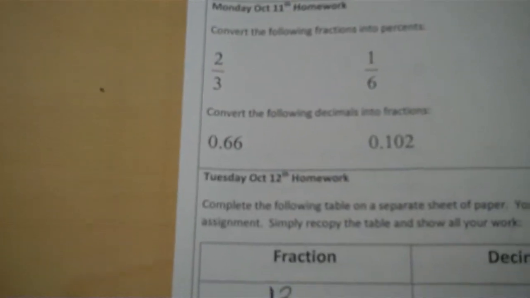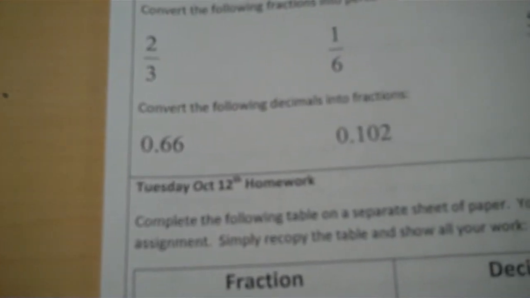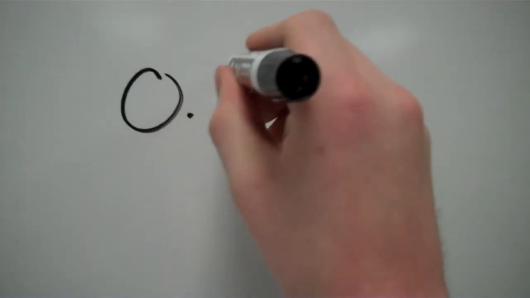Let's take a look at our next problem. These are problems that we saw back in our other unit. We were converting decimals into fractions. I just want to make sure we remember how to do this. So I have 0.66 that I'm going to convert into a fraction. Sounds kind of like the same thing. I got 66.6%. Well, let's just go with 0.66.